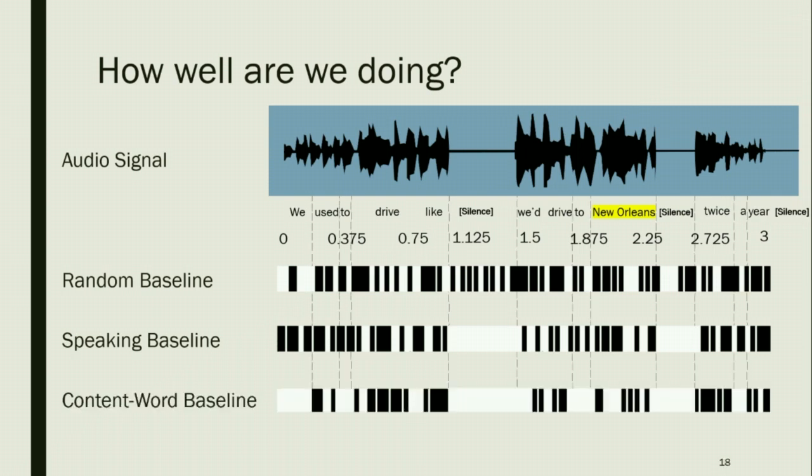The next baseline was the content word baseline, and this baseline only predicted randomly when a content word was being said. It predicted that there was not a location when there was a function word being said or there was silence. To find out whether there was speech or not, we used the word line transcripts. And to find out if there was a content word or not, again, we used the word line transcripts, and we used an NLTK stop list to find which of these words were function words.